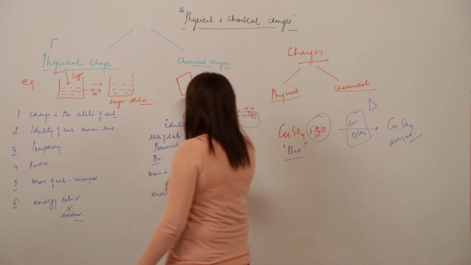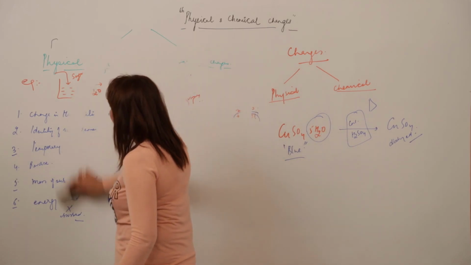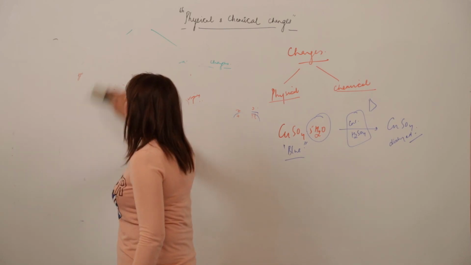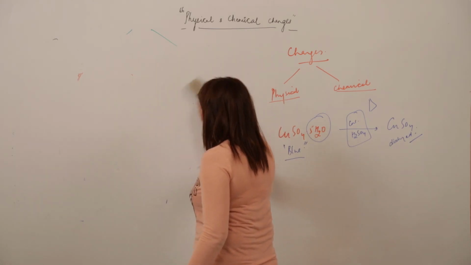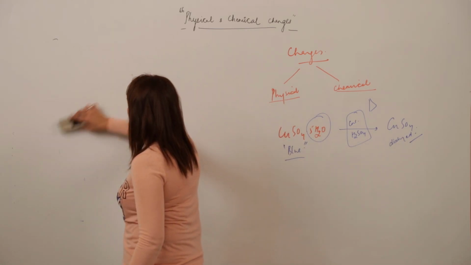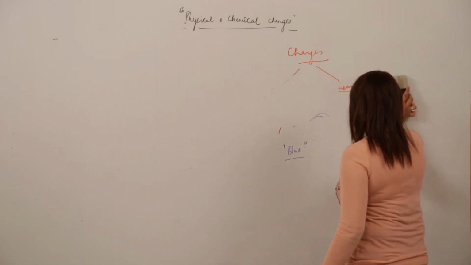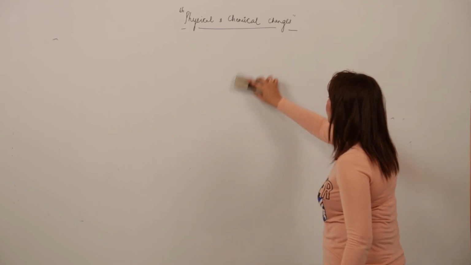Now we will be taking up the new topic. If I want a chemical reaction to occur, that means if I want a chemical change to occur, what are actually the factors which are responsible to bring about that chemical change, right? We are just looking for the factors that influence a chemical reaction or a chemical change to occur.